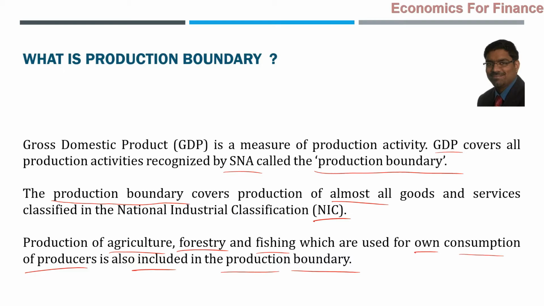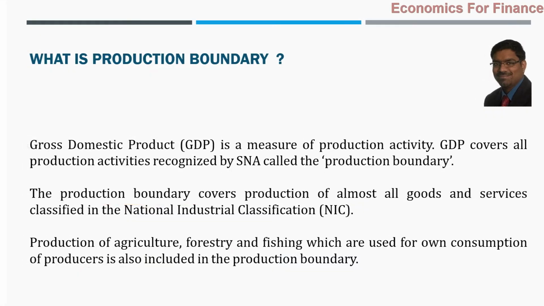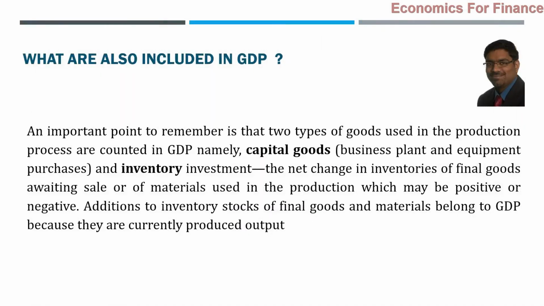Agriculture, forestry and fishing used for own consumption of the producers are also included in the production boundary according to SNA. All types of goods and services are included within the production boundary according to SNA, the System of National Accounts. That is the production boundary.